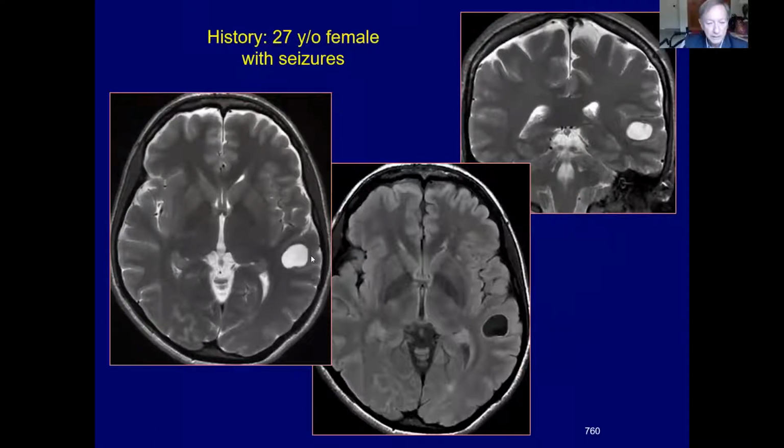27-year-old female with seizure shows a cystic lesion within the left temporal lobe, fairly characteristic of this entity, very well defined. There's no surrounding edema, a little perimeter of hyperintensity, representing the membrane covering this cyst. On the T2 weighted coronal image, high signal intensity.